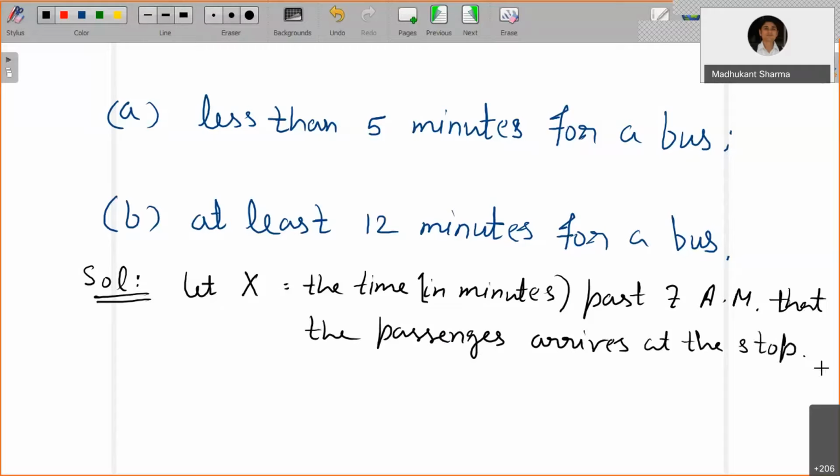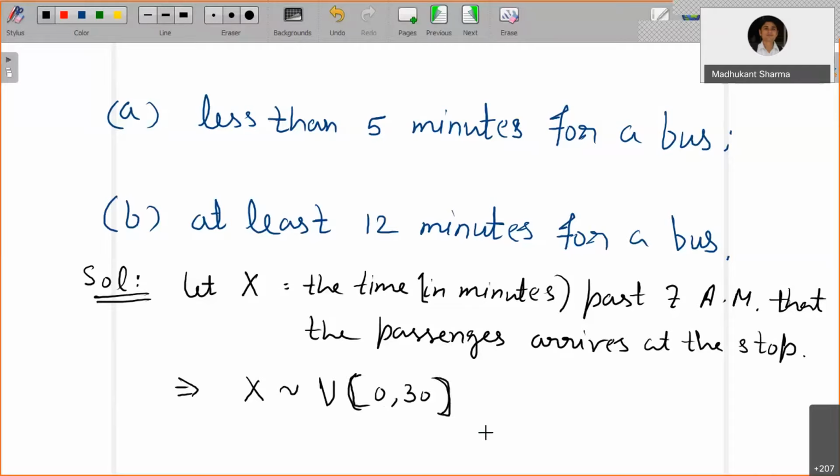It's already given that past 7 a.m. the passenger arrival follows a uniform distribution between 7 and 7:30. So that's very clear that x follows a uniform distribution. It's time in minutes, so 0 to 30, this length interval.